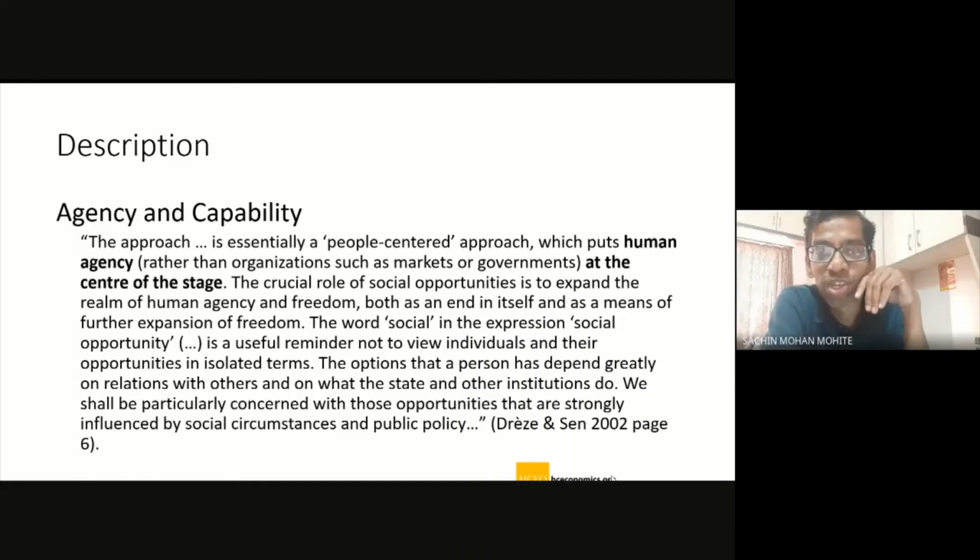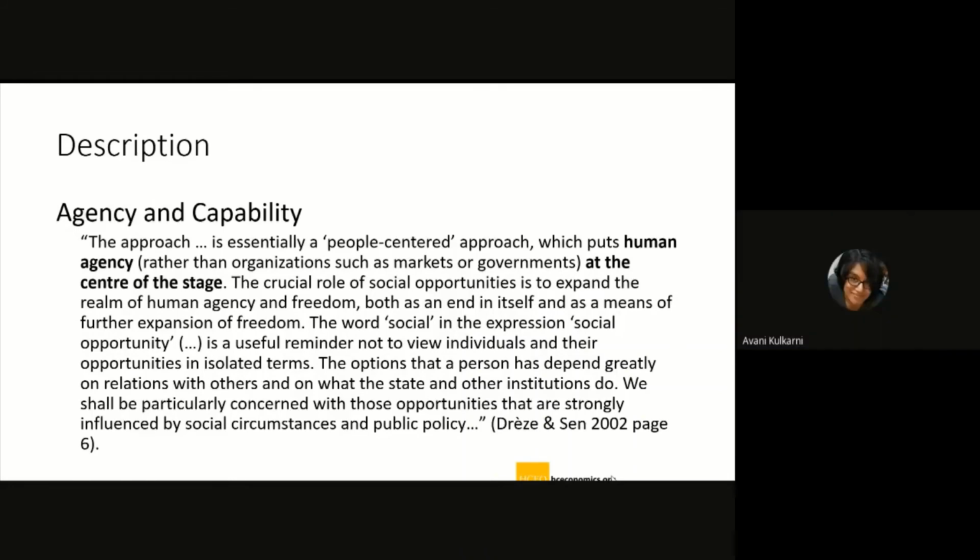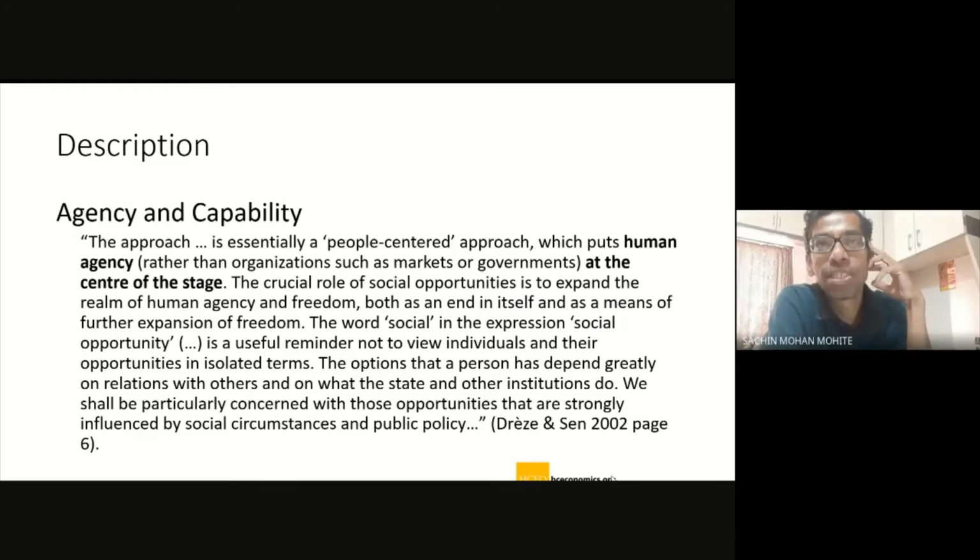I'm not entirely sure what you're trying to say, but let me quickly explain, and then you can add if I'm going in the right direction. What you're basically saying is that if market forces and individual choices are getting influenced, then it would be good to provide the resources first, and then let individuals decide what they value, and accordingly they can pick their choices.